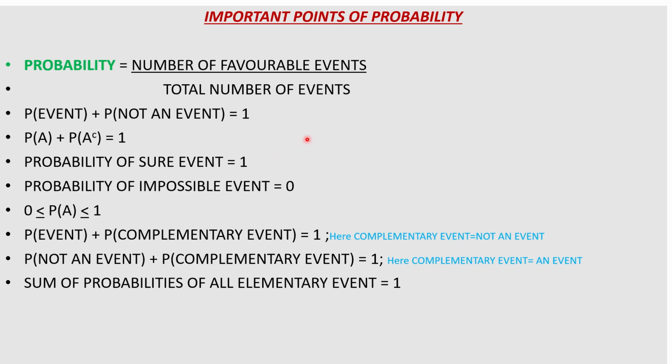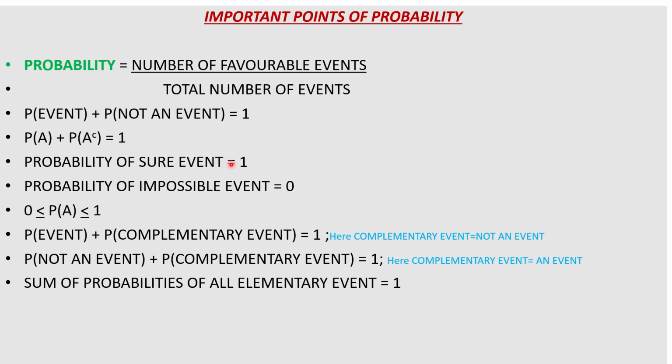This is important points of probability. Now the formula for probability is the number of favorable events divided by the total number of events. Second point, the probability of an event plus the probability of not an event is equal to 1. The probability of an event and the probability of its complementary event is equal to 1.